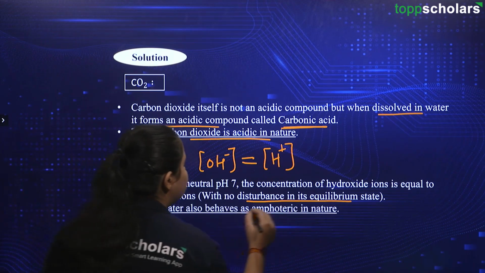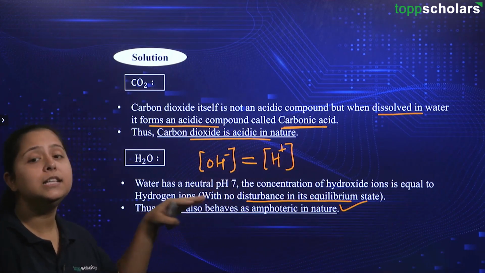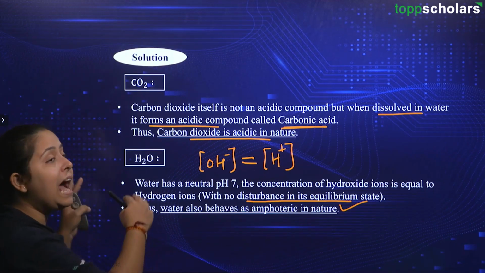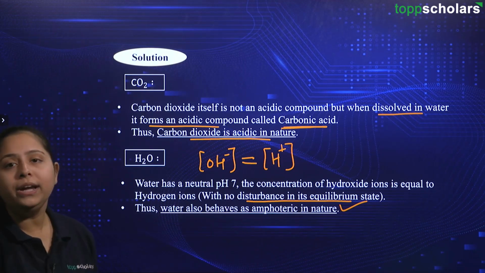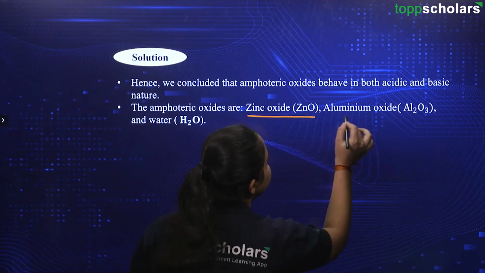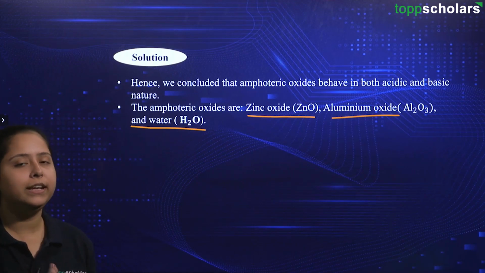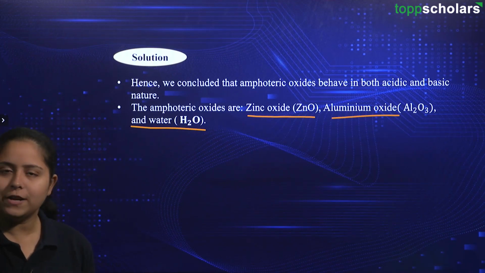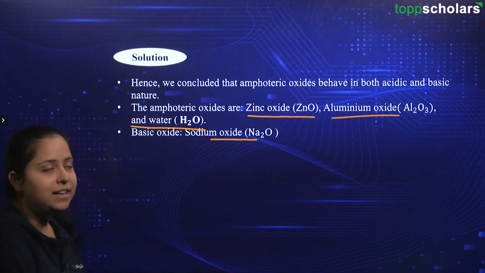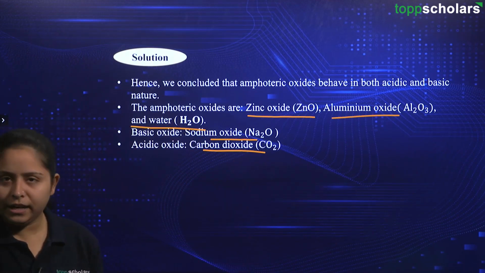Therefore, we will say that water is also behaving as amphoteric in nature, because acidic ions and basic ions are both in equal concentration. So, you got how we are considering water as amphoteric as well. Going ahead with the correct answer, we can conclude that these oxides, that is zinc oxide, aluminium oxide and water, all have amphoteric nature. The rest were not amphoteric oxides. Sodium oxide is basic in nature, and the last one, carbon dioxide, is acidic in nature.